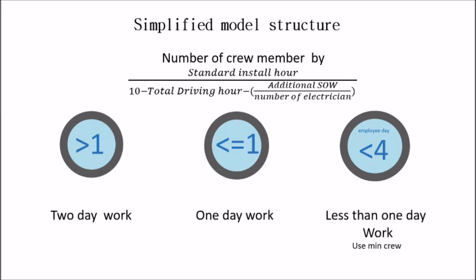And the next is how we choose the crew members. We choose the number of crew members first by using the standard installer divided by 10, minus total driving hours, minus the additional SOW or scope of work, divided by the number of electricians. If the result is less than 1, it means 1 day of work. If it is greater than 1, it's 2 days of work. And there's a special case for 4: if the number of employee days is less than 4, that means we work it in less than 1 day and we use the minimum crew.